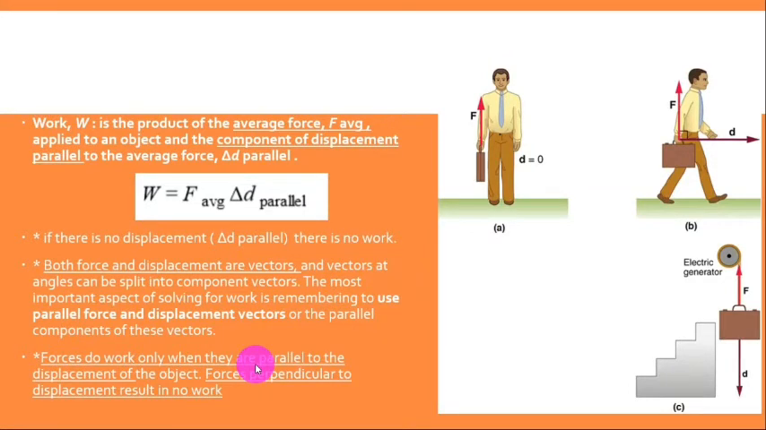Now, work is the product of the average force applied to an object and the component of displacement parallel to the average force. Very important note. While you are pushing, the shopping cart is moving forward and you are applying a force forward. So both the displacement and force are parallel to each other. So in this case, we have work.